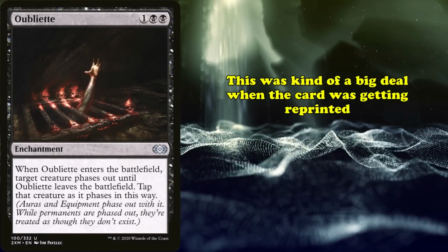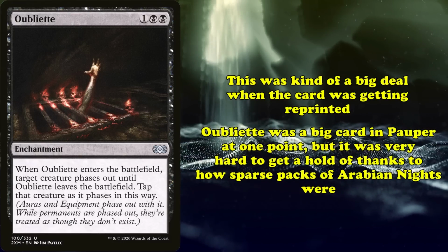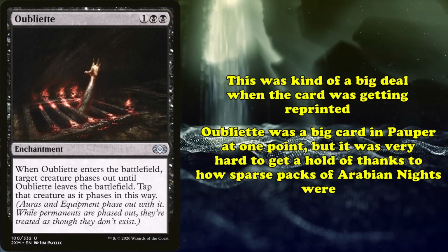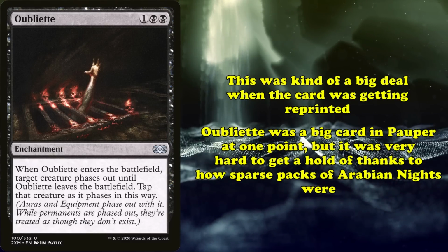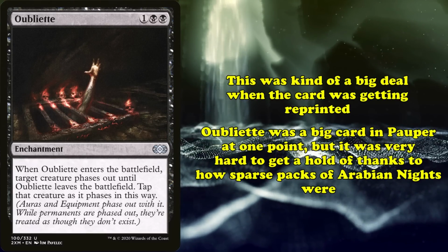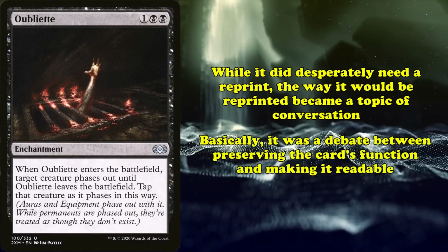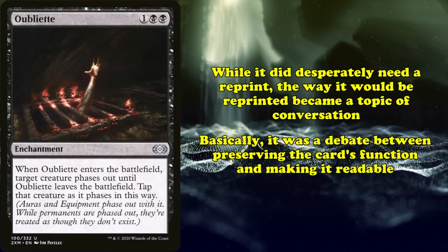This was actually kind of a big controversy when the card got reprinted. You see, Oubliette was actually a very important card for the Pauper format, and as it had not gotten a reprint before Double Masters since Arabian Nights in 1993, the card was ungodly expensive for a common in a side format. People really wanted the card to get reprinted, but Wizards didn't want to print the Masters Edition version with its terribly wordy card text.